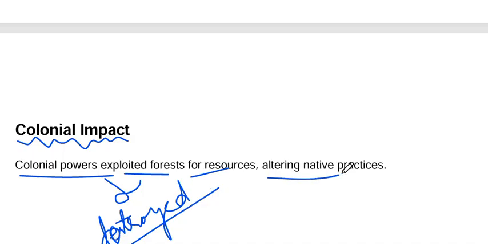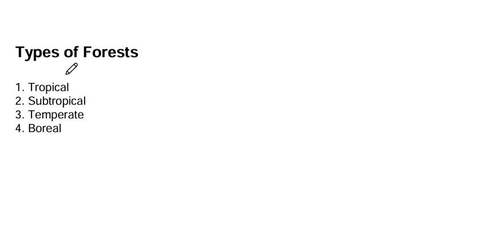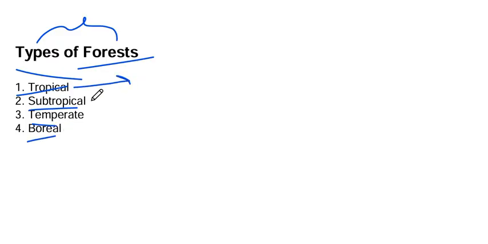So in this forest also we have types: tropical, subtropical, temperate, boreal. Tropical means we know. Subtropical we've been learning from a long time. Temperate means the weather conditions around the forest.